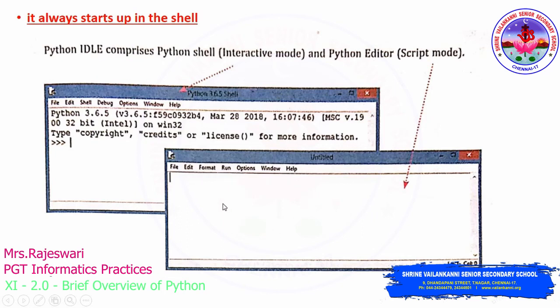Got it? So this is how your Python window will look. In both the environments, the two ways to execute and run your Python program are these two windows. This is the command line window, and this is the editor window. So in two different modes you can work in Python.